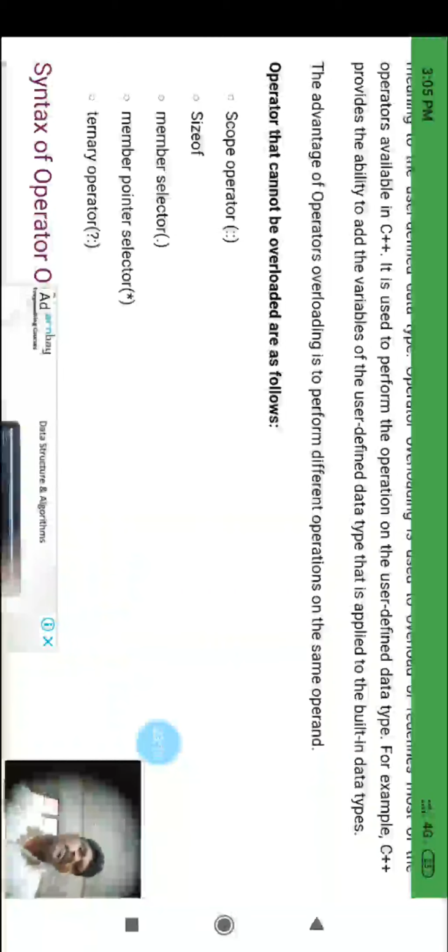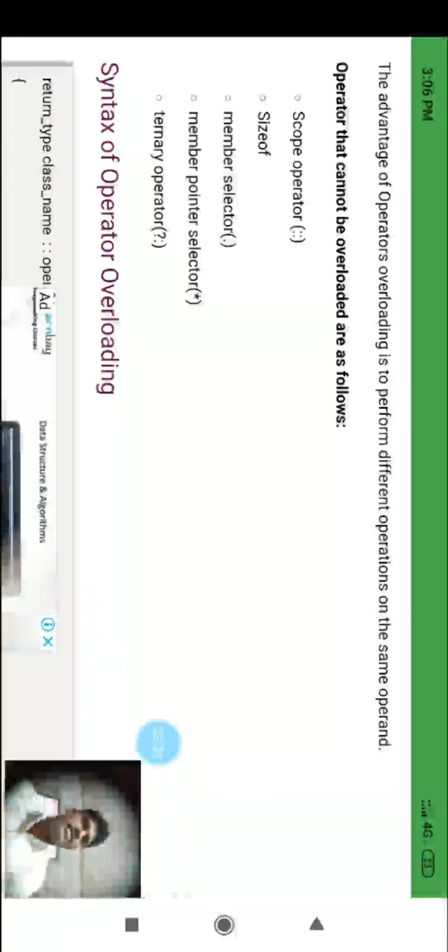But operator overloading is not possible for some operators. So we are using operators for operator overloading, but some operators we should not or cannot overload. The first one is the scope operator. So the operators that cannot be overloaded are as follows.